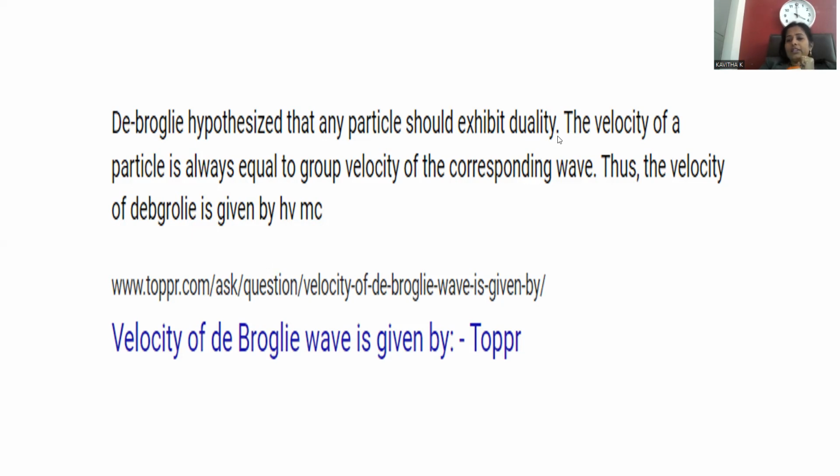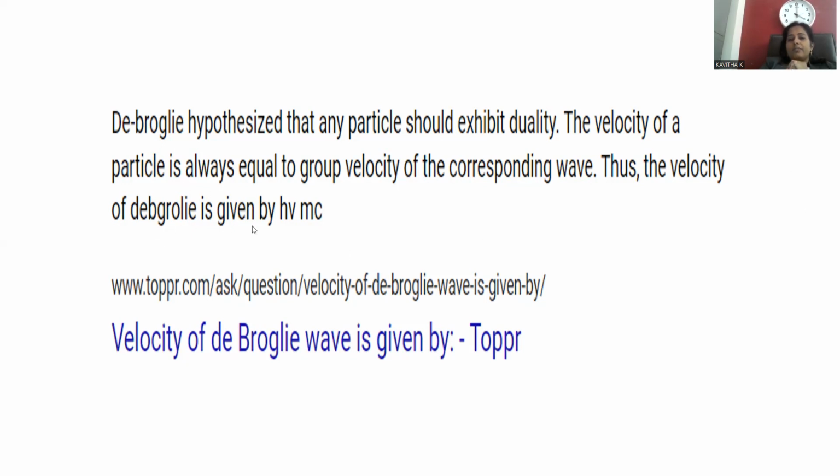The dual nature of light or the electron is explained by this de Broglie concept, meaning light or electron has the nature of a wave as well as a particle. The velocity of the particle is equal to the velocity of the corresponding wave.